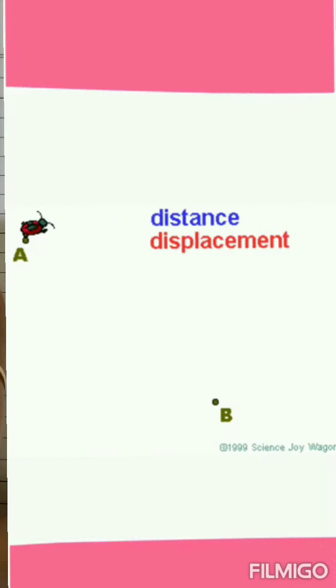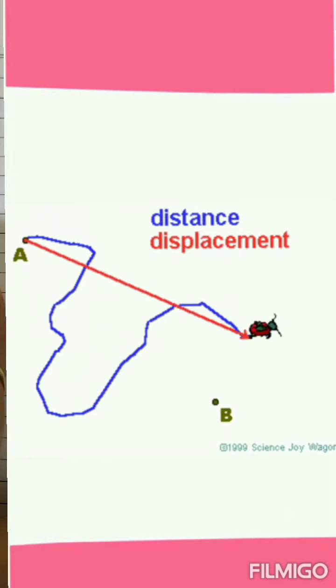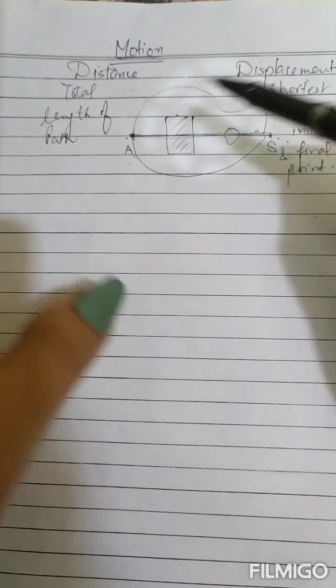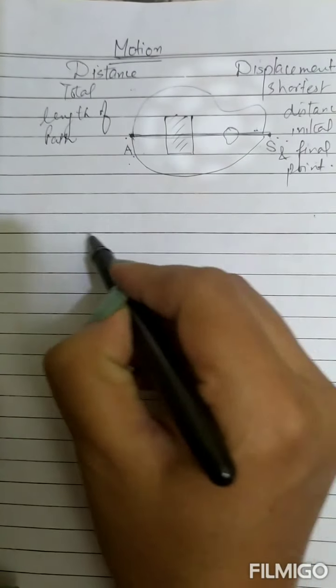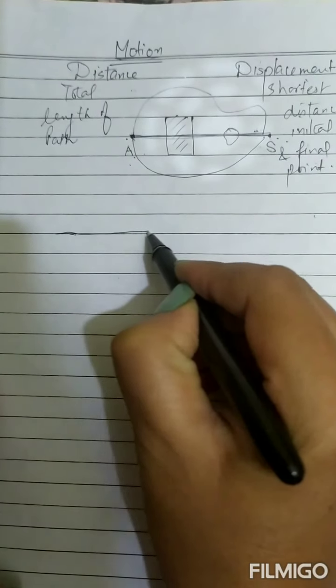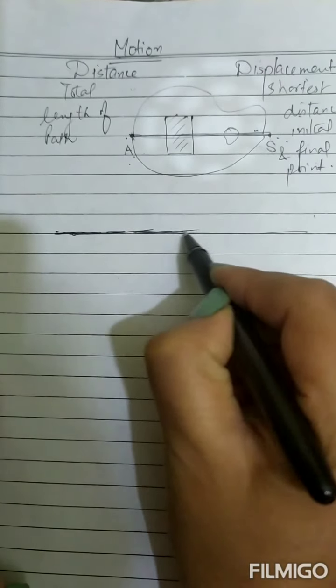Now see here, a bug is moving. The blue line is representing its distance and the red line represents its displacement, that is the straight line distance. Okay, coming back to our topic, what is the difference between distance and displacement? Now I am assuming here a number line. Number line you all have done in mathematics. So suppose this is the number line.